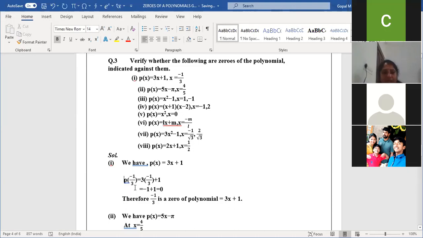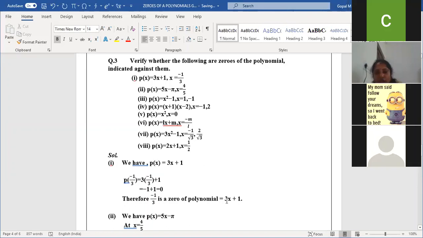So we apply it: p of minus 1 by 3 is equal to, in the place of x, I'm applying minus 1 by 3. Here 3 and 3 will get cancelled. Minus 1 plus 1 is equal to 0. So once I apply minus 1 by 3, I'm getting p of x is 0. When we get p of x is 0, then I can say minus 1 by 3 is a zero of the polynomial 3x plus 1. Any doubt, children?